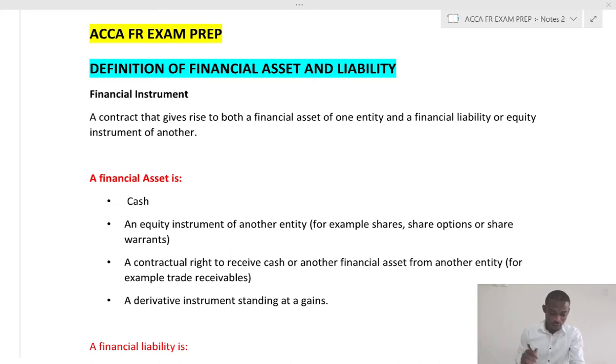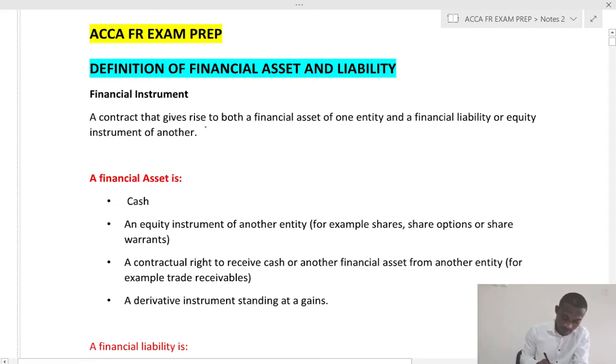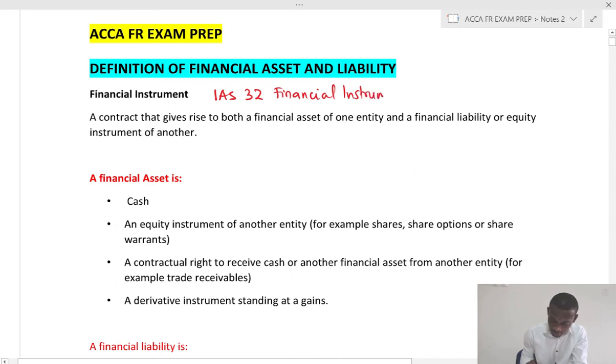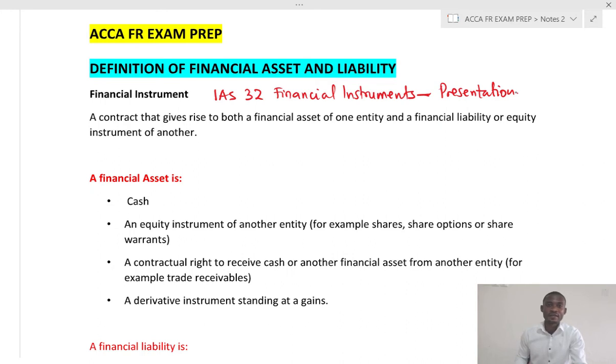Now, a financial instrument is defined in IAS 32, and IAS 32 is Financial Instruments: Presentation. Now, this standard sets out the definition of financial instrument, what a financial asset is, what a financial liability is, and the classifications of financial instrument.